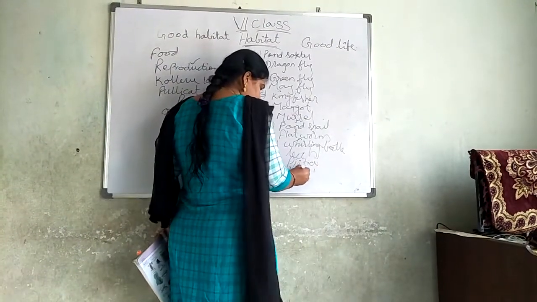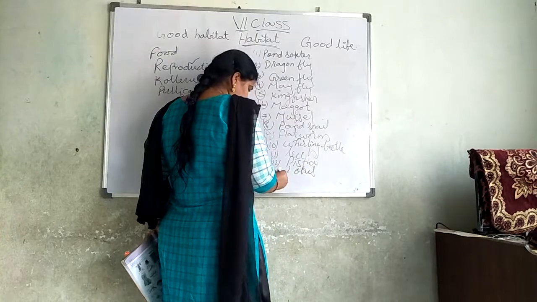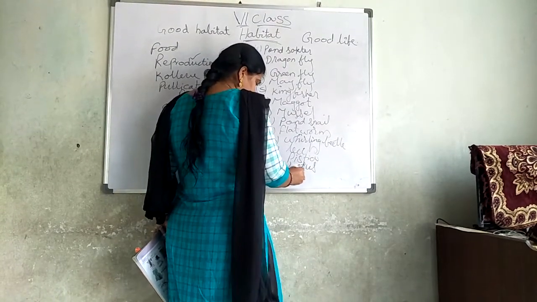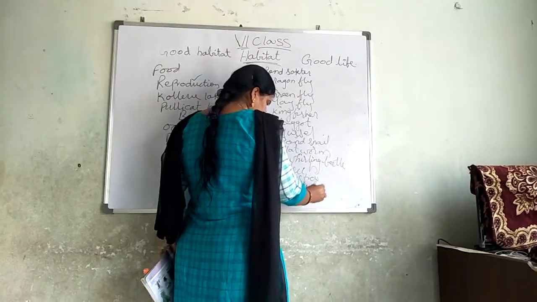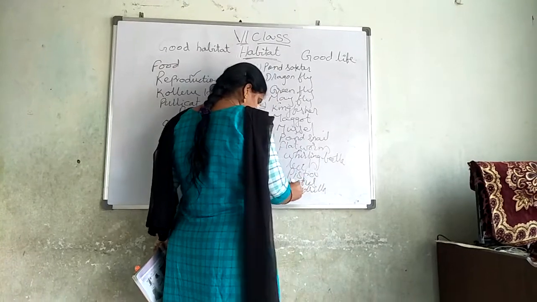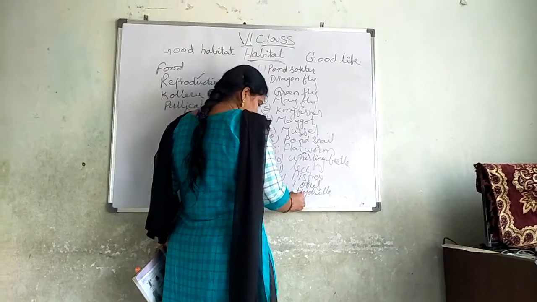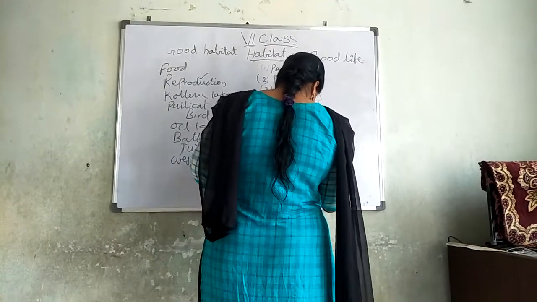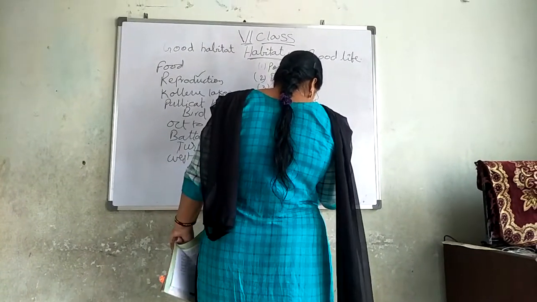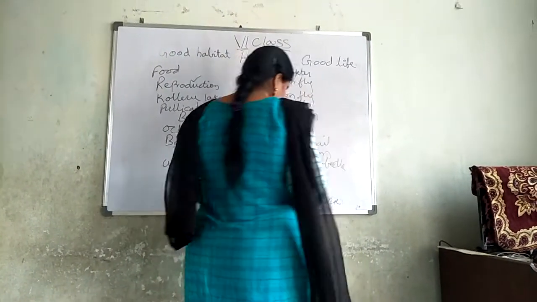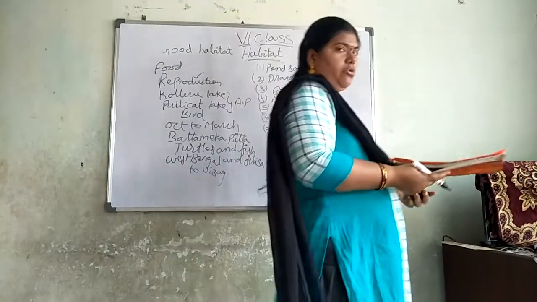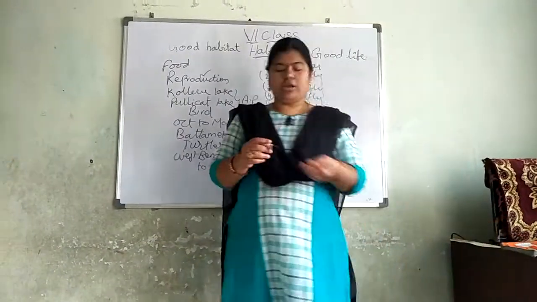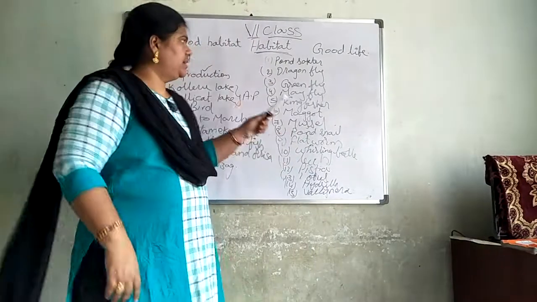After lotus, the fourteenth one is Hydrilla, and the fifteenth one is Vallisneria.